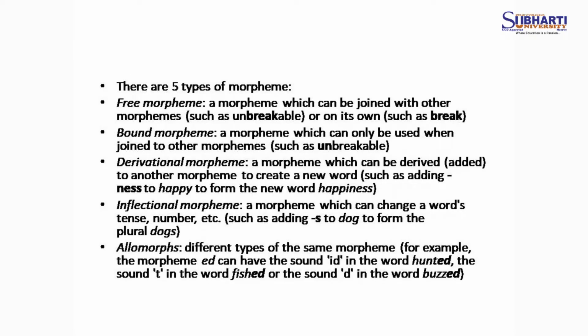So these are derivational morphemes, in which something is added to a word which has been derived from some other word. Inflectional morphemes are the morphemes which can change a word's tense or number, such as adding s, the dog turns into dogs. We are changing the singular form to the plural form. So the form is changed, and this is known as an inflectional morpheme.